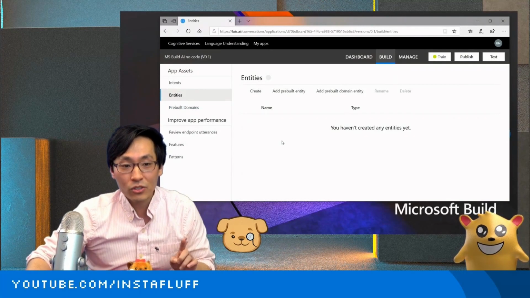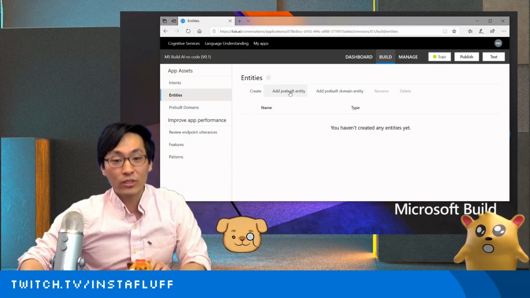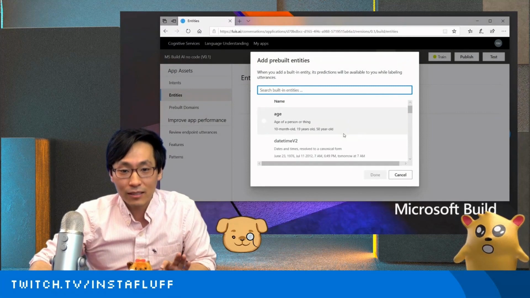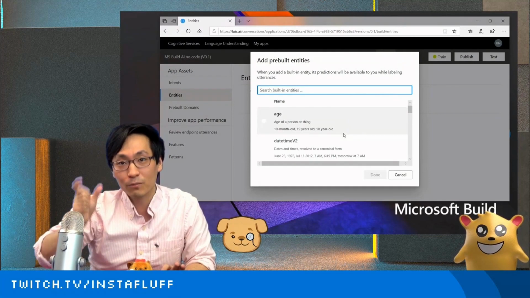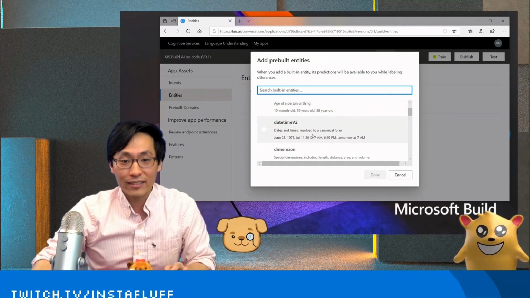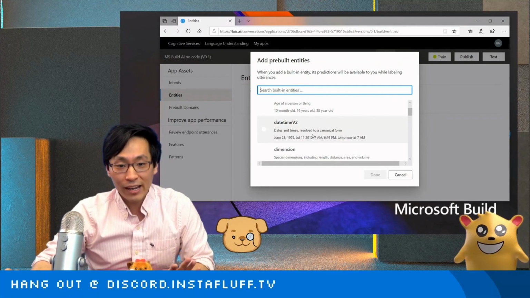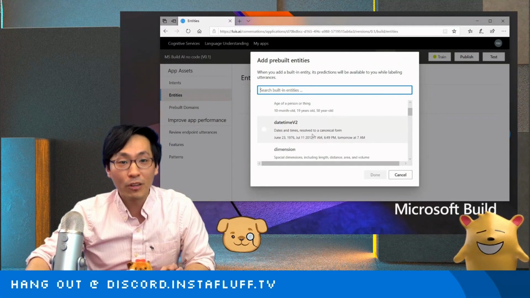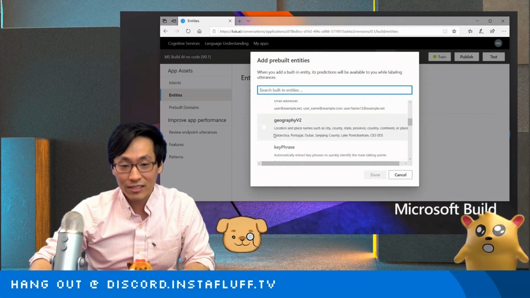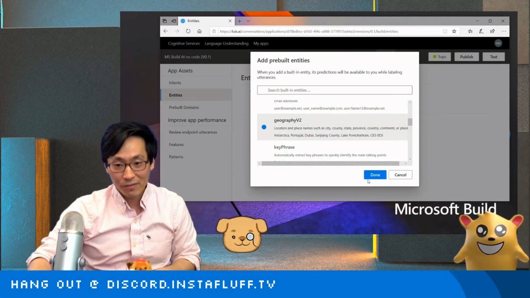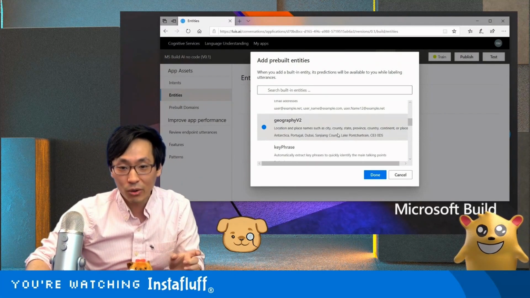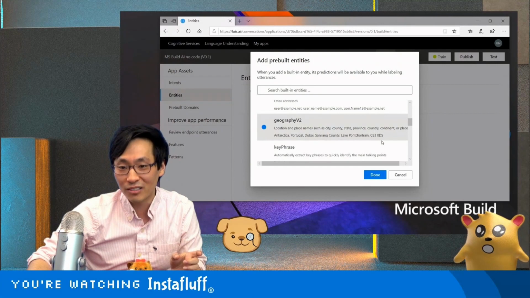All right, so now what we're going to do is after we go to entities, we're going to add a pre-built entity. A pre-built entity means it's like pre-built recognitions for different types of phrases or parts inside the sentence. It might be things like age or the date. Like if you wanted to create a bot with AI that puts in an appointment on a calendar, then you can do that with date, time, or dimensions like lengths or email addresses. But this is the one that we're looking for, geography, because this will let us recognize whether or not a part of a sentence is a city or a county or a state or a province or a country or a continent or place of interest.